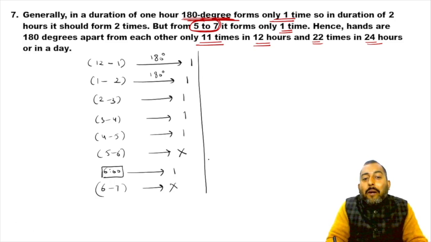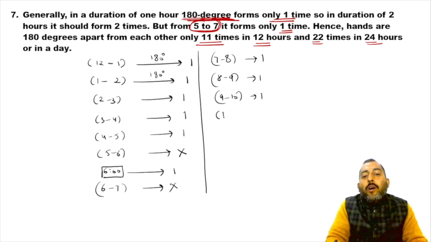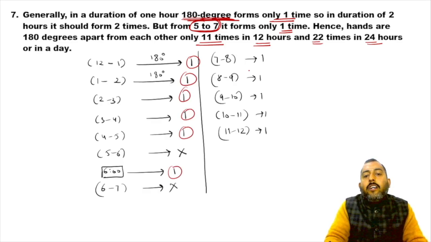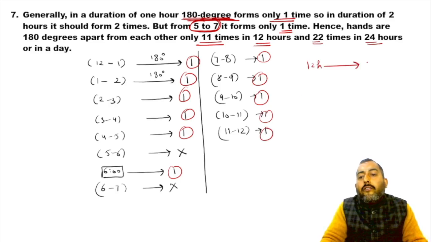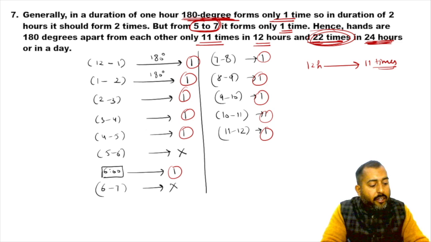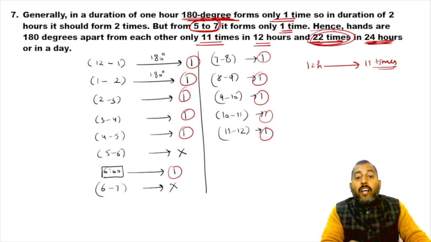Now what about 7 and 8? It forms only once. What about 8 and 9? Only once. 9 and 10? Only once. 10 and 11? Only once. 11 and 12? Only once. So in this way, in 12 hours, 1, 2, 3, 4, 5, 6, 7, 8, 9, 10, 11, 180 degree forms only 11 times, and in 24 hours it forms 22 times. So this is the exception. All right. Okay, I hope you understood it.